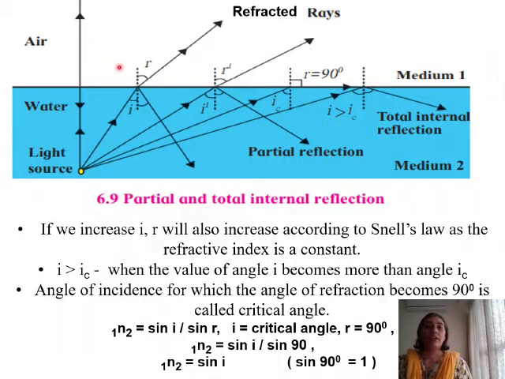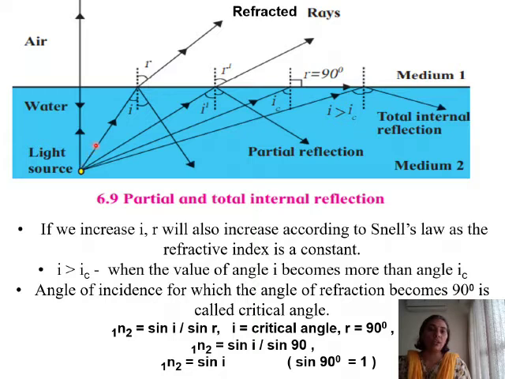Let us try to understand partial and total internal reflection with the help of this diagram here. In this diagram, you have this interface, the one which separates the two mediums from one another. Here you have medium 1, this is medium 2. Medium 1 is air, medium 2 is water. Here is the source of light from where the rays of light are traveling from the denser medium into the rarer medium. Now let us take up the incident rays one by one. You have been shown 4 incident rays, 1, 2, 3 and 4. Now we will take one ray at a time and try to understand this.